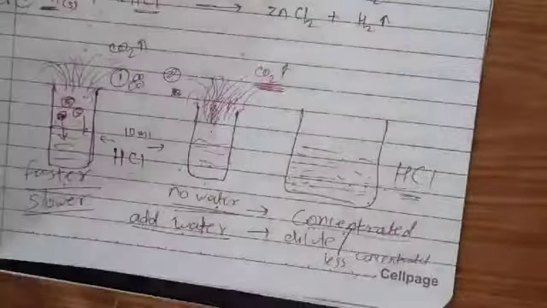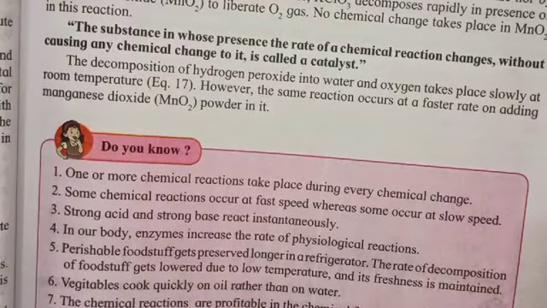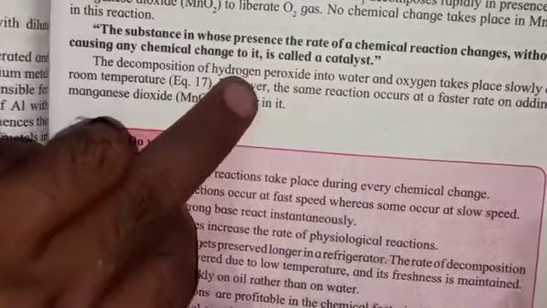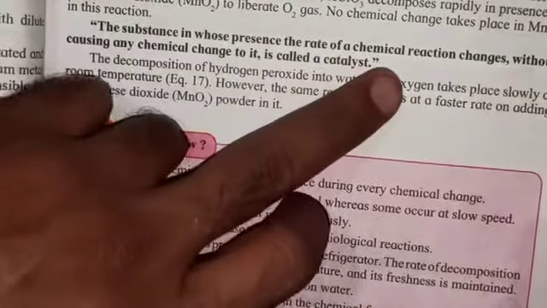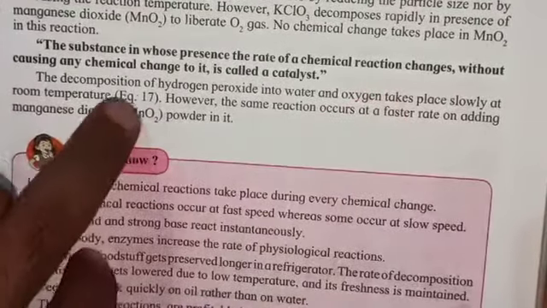Then the last one is catalyst. Catalyst means the substance in whose presence the rate of chemical reaction changes without causing any chemical change to it.